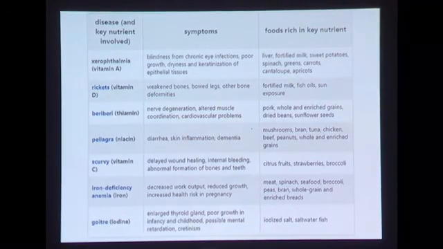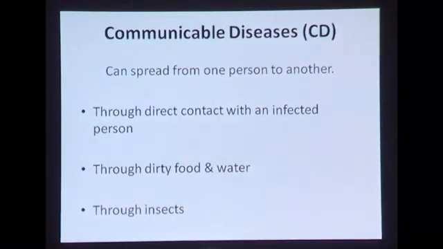Okay guys, then the next slide is all about communicable diseases. This is the second type of disease. So after finishing non-communicable, we are into the communicable diseases. So it can spread from one person to another. Okay, so how can it spread? There are several modes by which a disease can spread from one person to another.